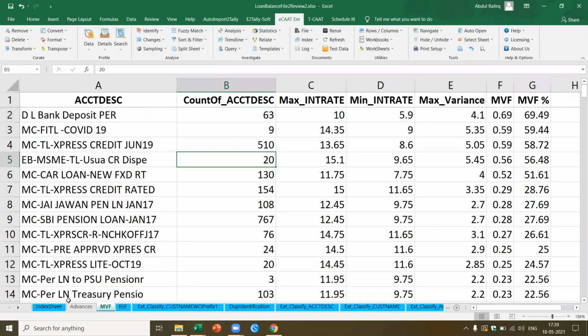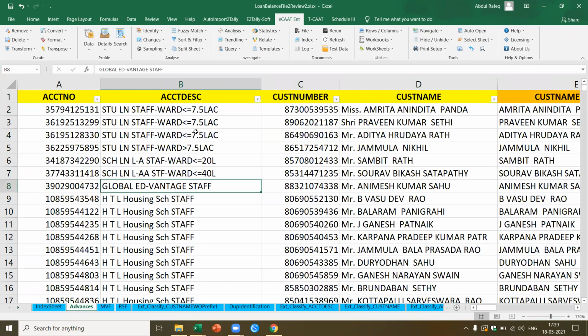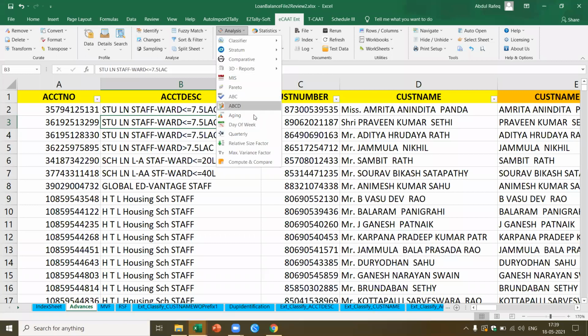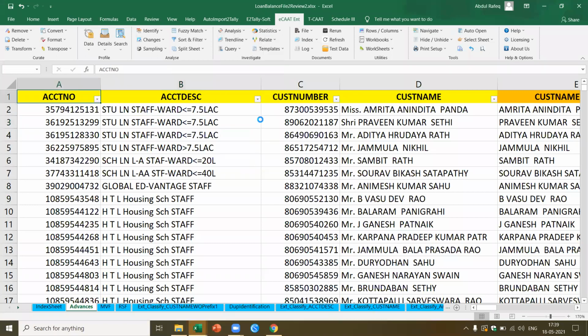How do I perform this function? Just see how simple it is to perform this analysis. This is where I said you can perform powerful analytics in a few clicks. What do I do? And just imagine how much time it will take to learn this. I go to analysis. I go to maximum variance factor.